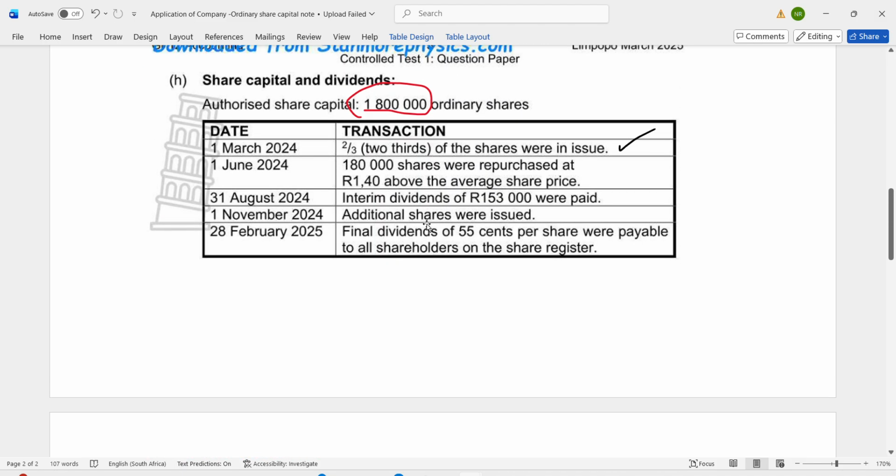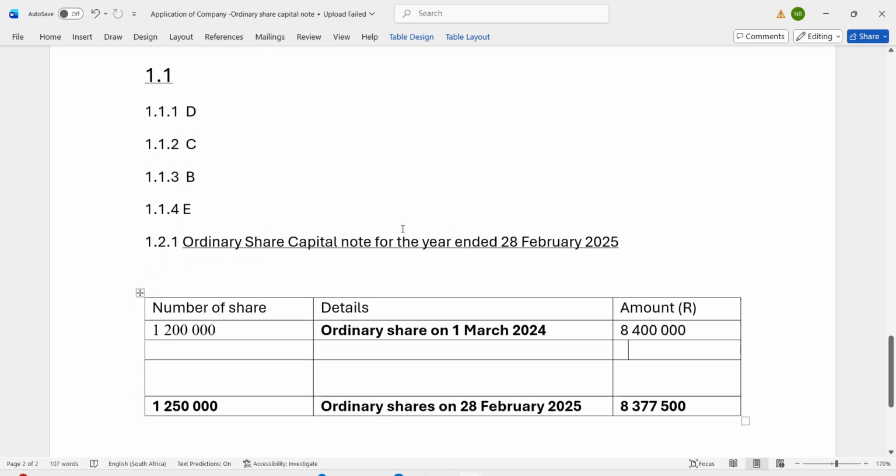So they say these 180 shares were repurchased at 101.4 above the average price.